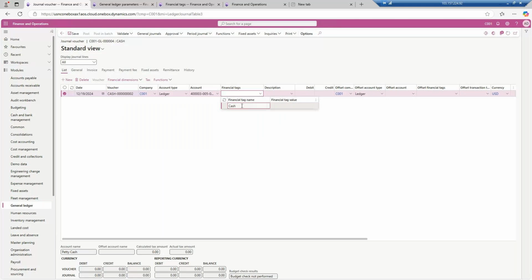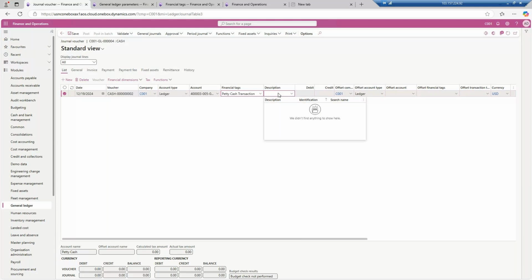Once the financial tag, what is the financial tag value? Let's say in cash it is petty cash, petty cash transaction. So it has come up. Now here the description is also the same. The financial tag is also the same. Description also the same. But for the description, there is no particular option for a constant description. You can type your own description also.